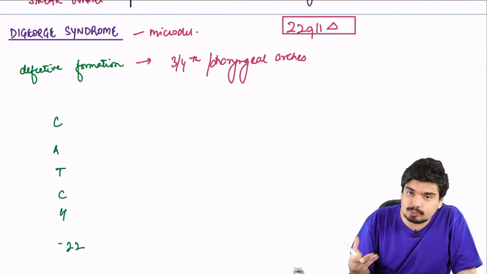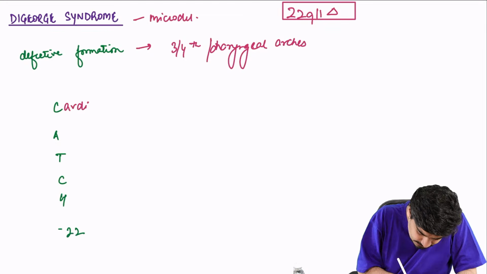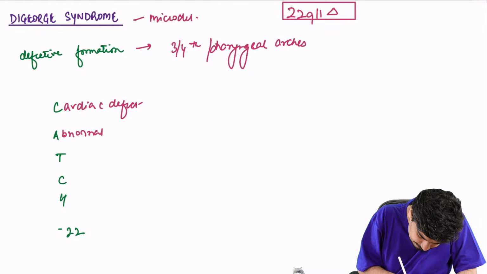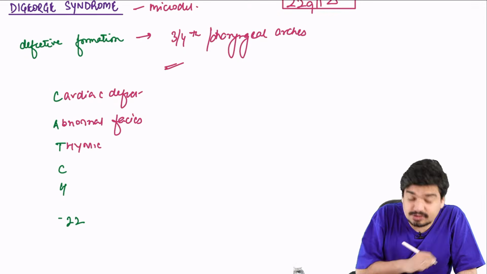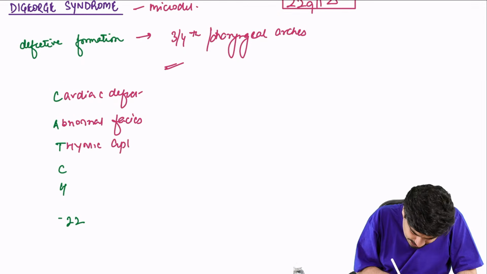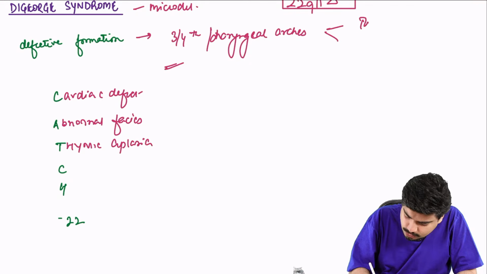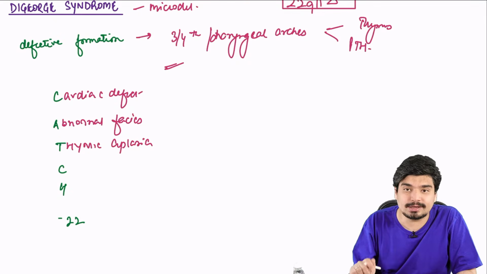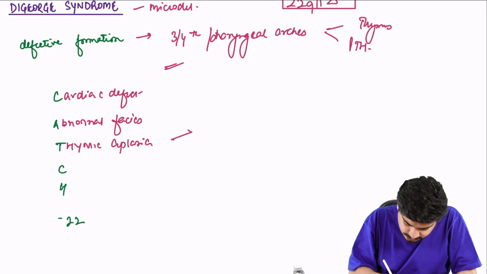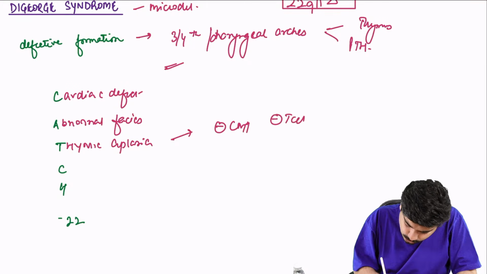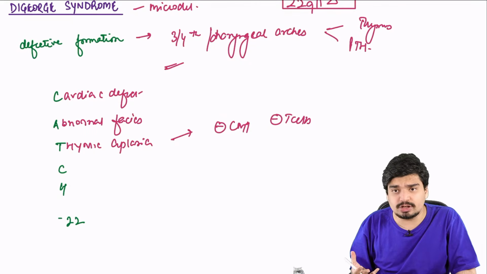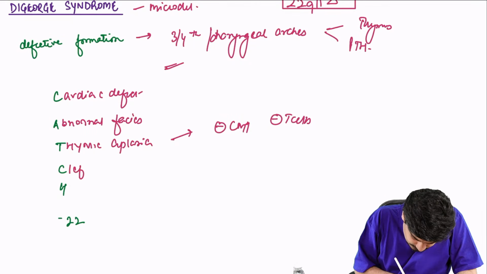What are the catches? C stands for cardiac defects. A is abnormal facies. T is thymic aplasia, because the thymus is formed from the 3rd and 4th pharyngeal arch. What does the 3rd and 4th pharyngeal arch form? It forms the thymus and the parathyroid gland, so they will not be there. Because of thymic aplasia, there will be no T cells and loss of cell-mediated immunity, so you'll have recurrent infections. The next C is cleft lip or cleft palate.